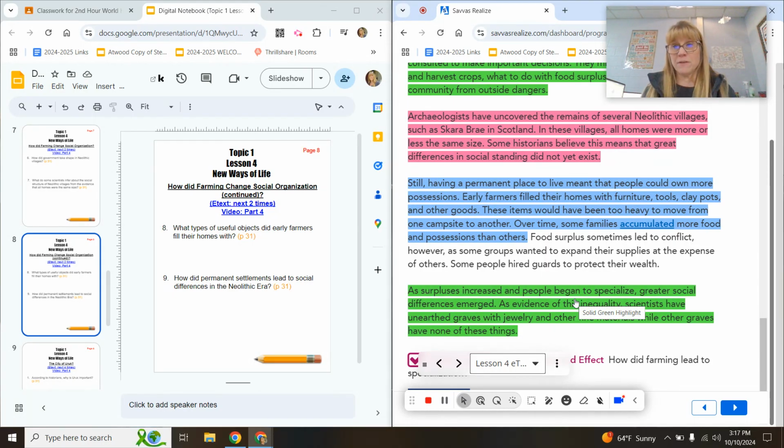And it's that stuff, even sometimes today, a person who has 5 cars obviously is higher socially than the person who only has 1 car. So sometimes the accumulation of stuff makes them more important and higher on that social standing. So number 9, how did permanent settlements, now that they can settle and they can collect all this stuff, lead to social differences in the Neolithic era? So how does owning all this stuff start to lead to differences now that these people can have all this cool stuff? Go ahead and get that answer now.